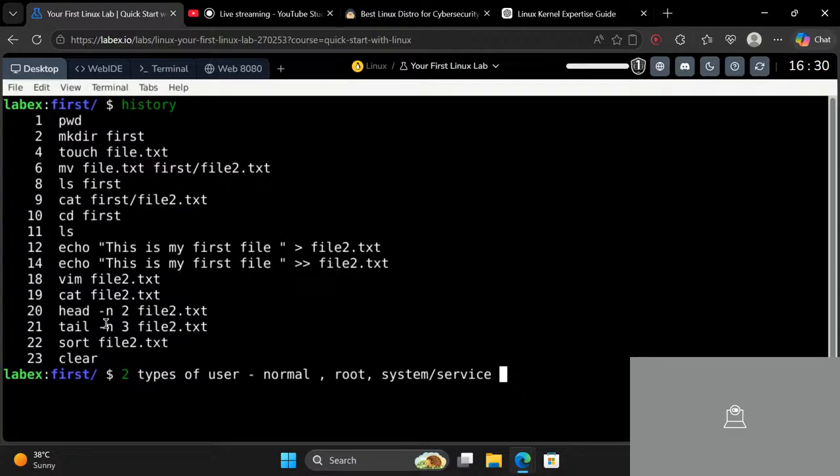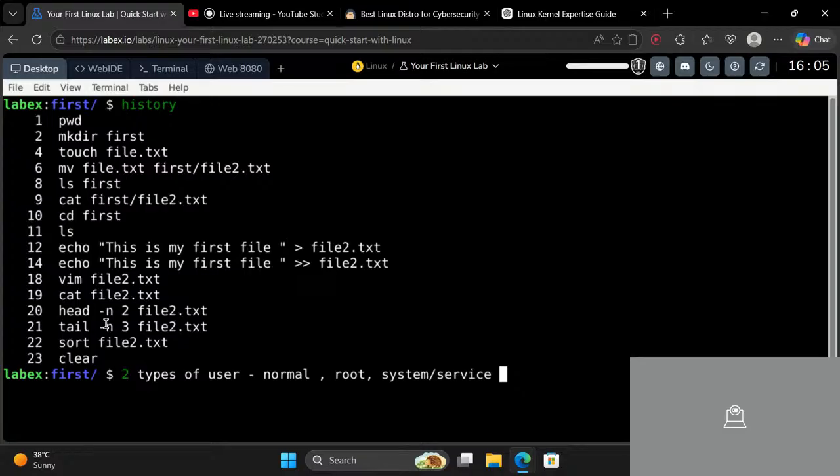So what is a root user? Root user is someone who has permission for everything, and normal users are those who are restricted based on permission. So root user can access the core files and folders inside Linux, but normal user can't.